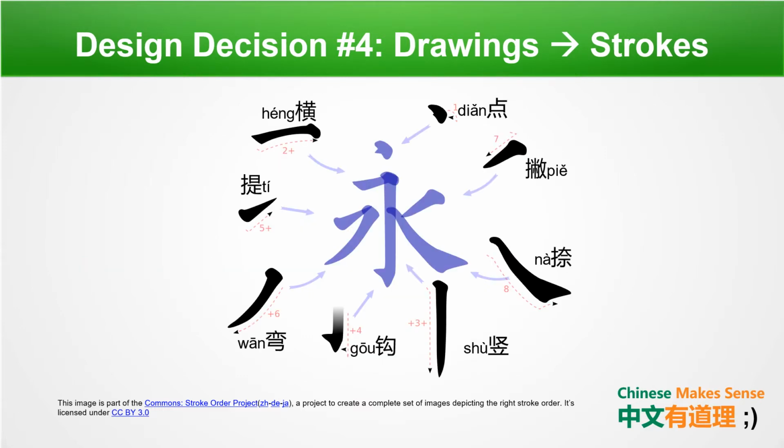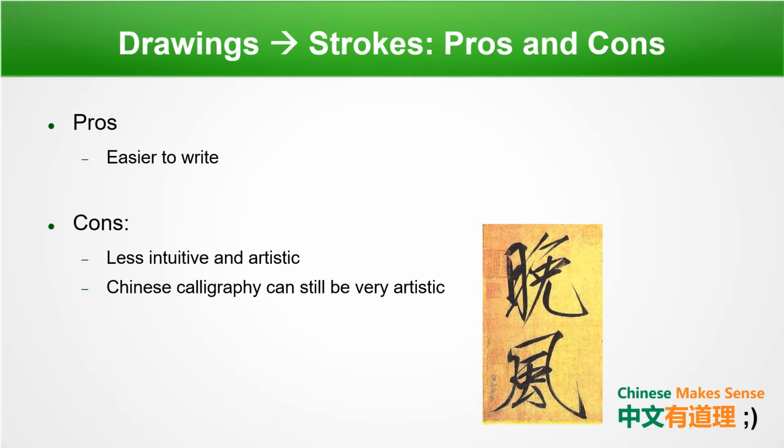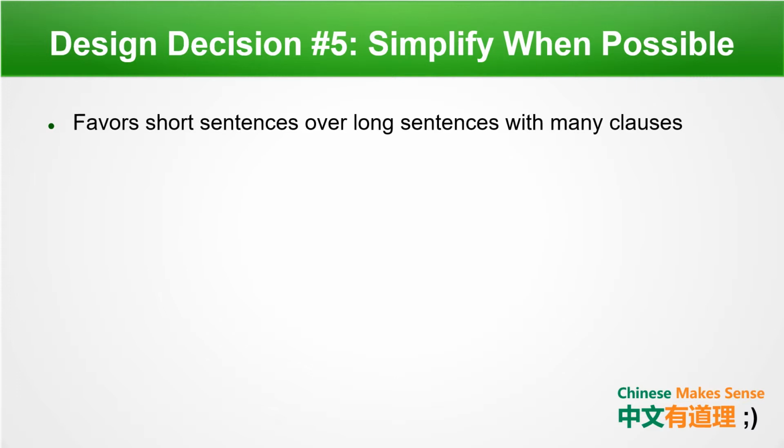By just looking at this character, you can already notice all the strokes, each of them with their own unique way of drawing them. For example, Heng is just a horizontal line, and Dian is just a dot. And similar things apply to all the other strokes as well. The pros of using strokes is that it makes it easier to write. However, this brings in the con of making it less intuitive and artistic than drawings.